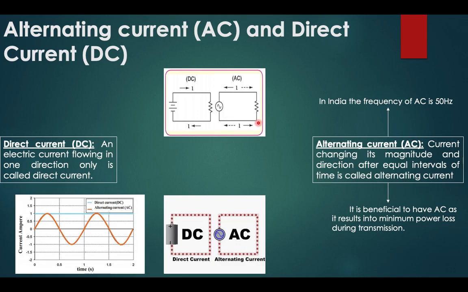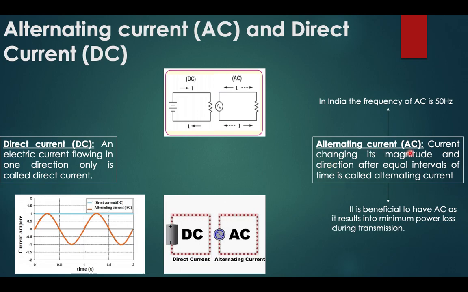Therefore the symbol for AC is a wave. Now the advantage of AC in comparison with DC is that AC can be transferred to a large number of places. It can be transferred using wire to large distances, whereas DC cannot be transferred over very large distances. Also, in India, the frequency of AC is around 50 Hz. That is, every 1/50th of a second, the direction of the current is changing.